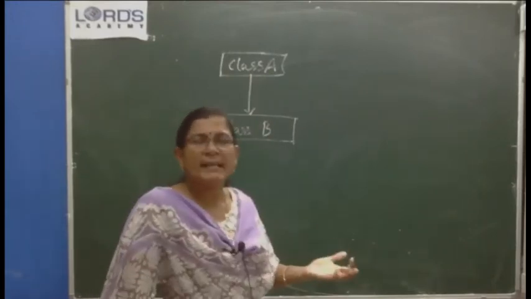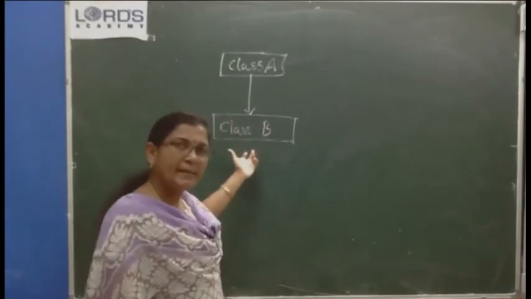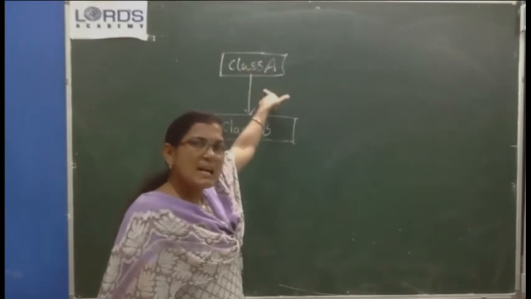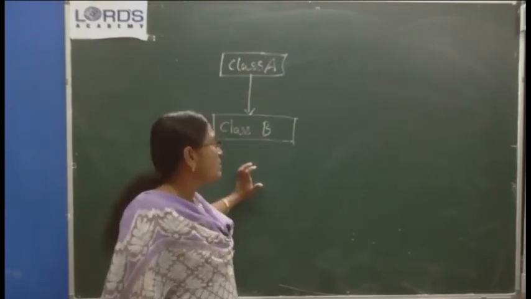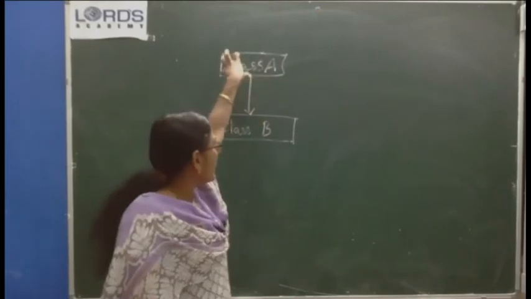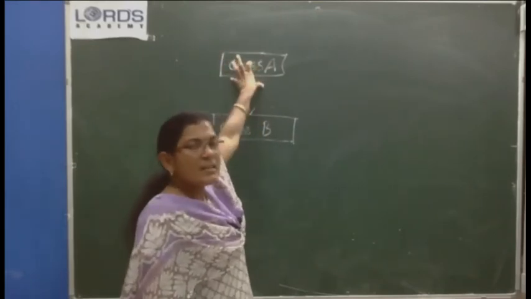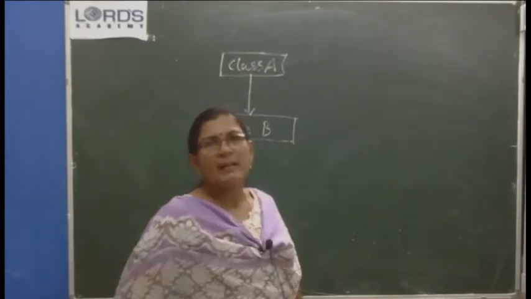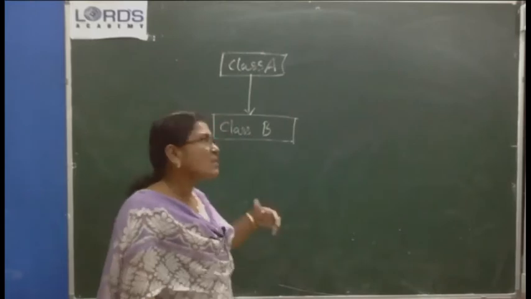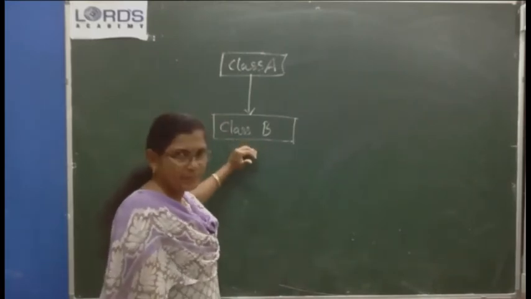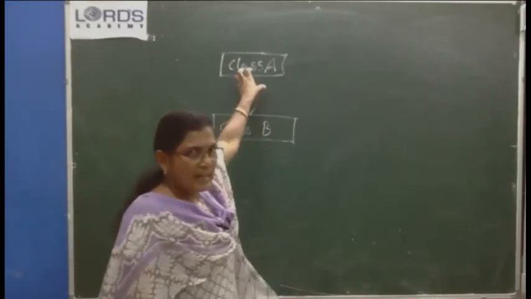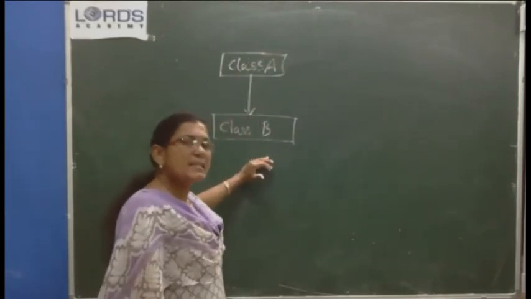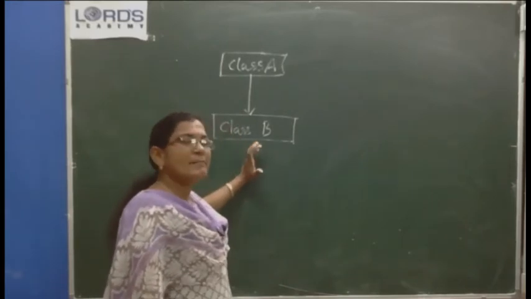So you need not redefine them in class B again, as these characteristics and behaviors are already specified in class A. All the characteristics specified in class A are common to all the objects of class B, apart from some characteristics which class B has of its own. So if you want to take all the characteristics and behaviors of class A, you can make class B its subclass. You need not rewrite it again.